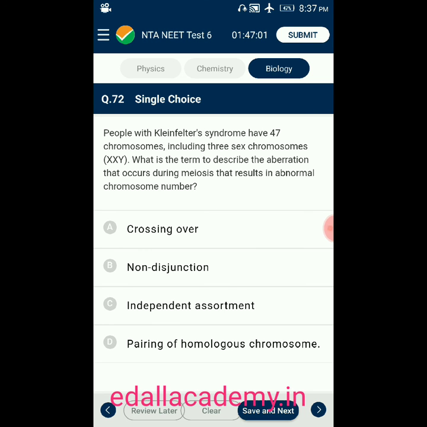Question number 72. People with Klinefelter syndrome have 47 chromosomes, including 3 sex chromosomes, XXY. What is the term to describe the aberration that occurs during meiosis that results in abnormal chromosome number? Option A, crossing over. Option B, non-disjunction. Option C, independent assortment. Option D, pairing of homologous chromosomes. Answer for this question is non-disjunction, so the correct option is B.